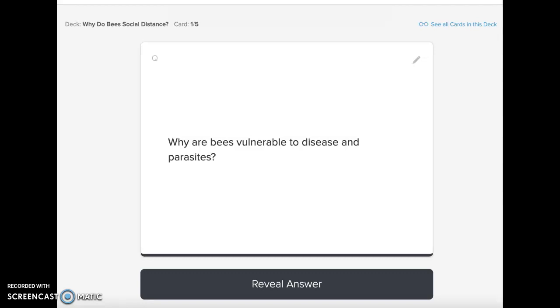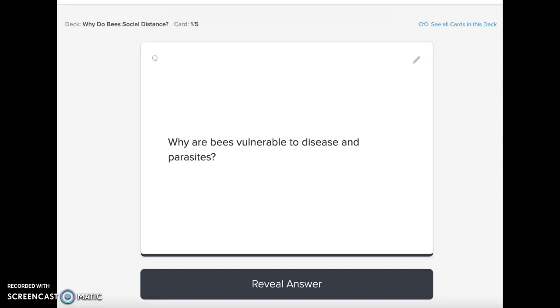Nice. So this is just a sample of the flashcards that can be created using Brainscape. I read an article on bees and their behavior and how you can relate it to social distancing. And these are the questions I developed.